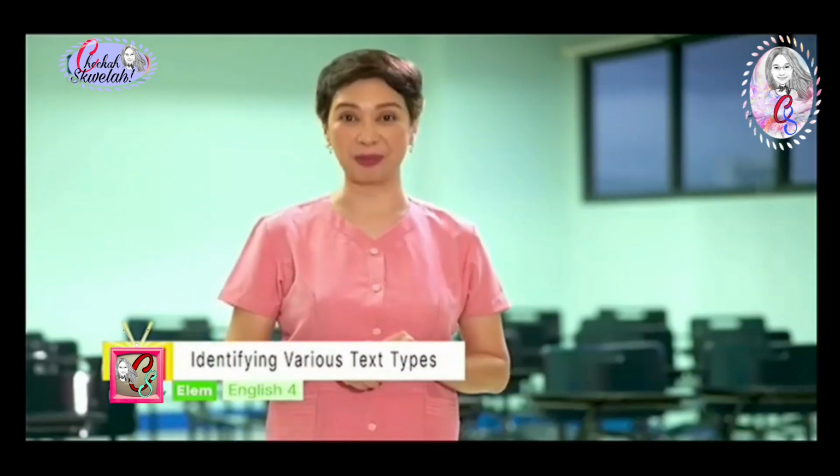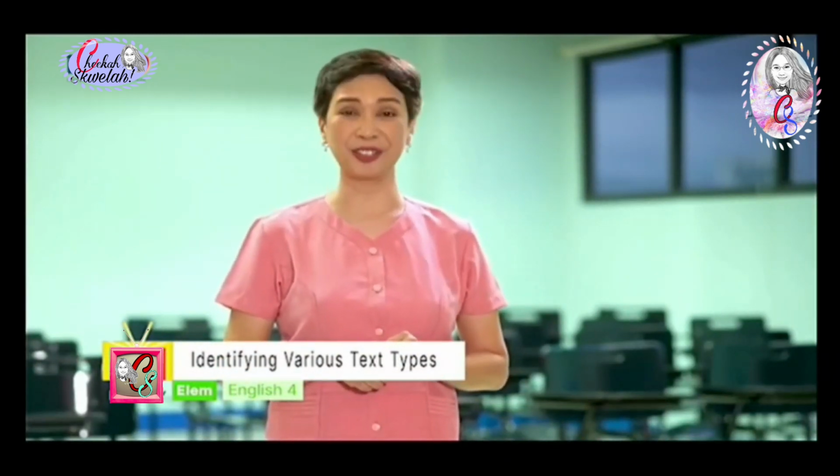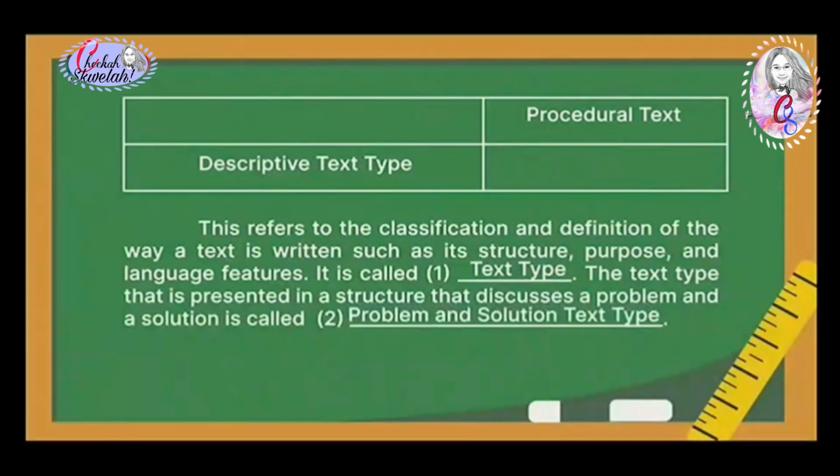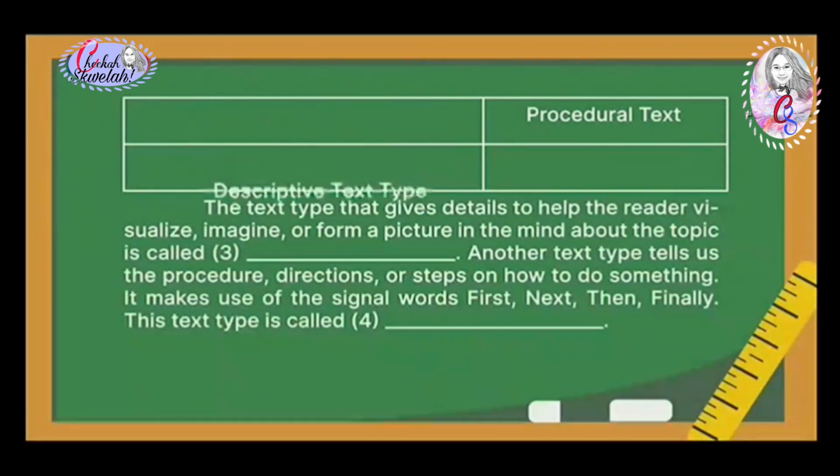Can we now find out how much you learned from our lesson? Let's check your answers. The answer for number 1 is text type. It is the classification and definition of the way a text is written, such as its structure, purpose, and language features. For number 2, it's problem and solution text type. It is the text type that is presented in a structure that discusses a problem and a solution. For number 3, the answer is descriptive text type. It is the text type that gives details to help the reader visualize, imagine, or form a picture in the mind about the topic.